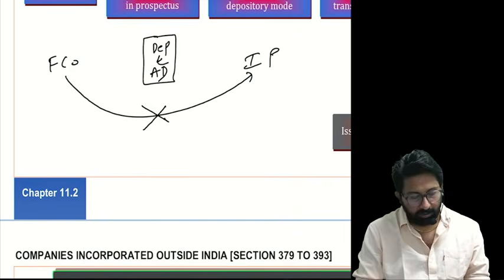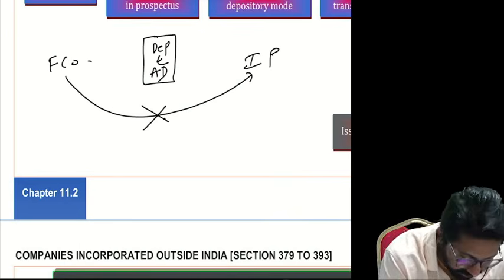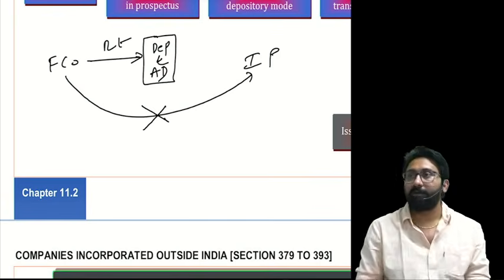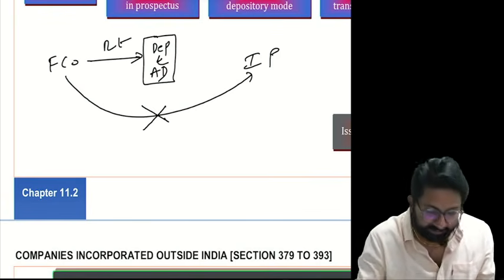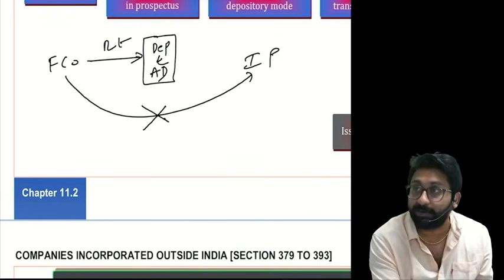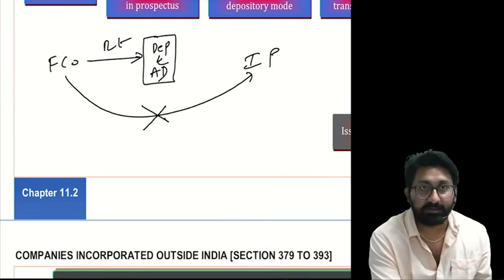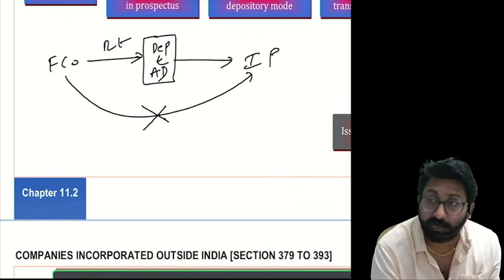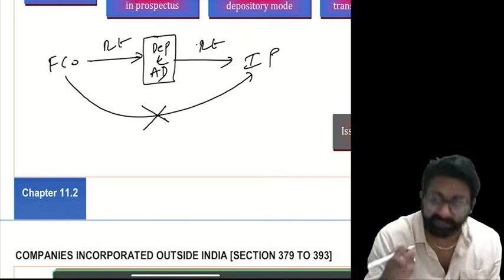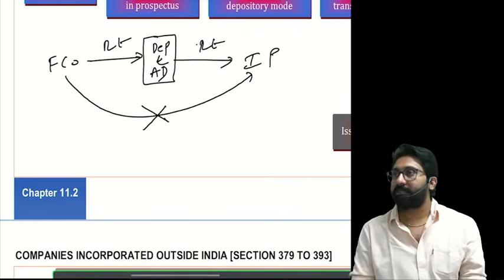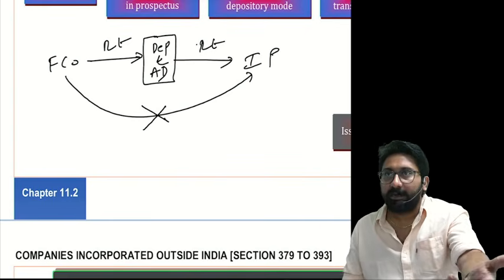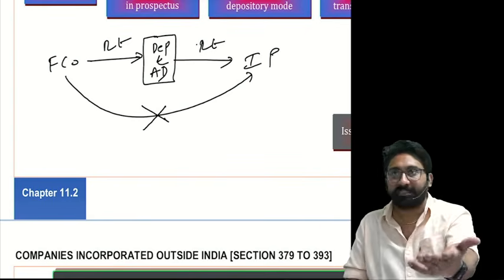Listening? Now tell me, what is the foreign company issuing? Receipts. These receipts are taken by whom? The depository. This depository will give what to the public? Receipts. One receipt can be equal to multiple shares, or multiple shares may become one receipt. Anything can happen.